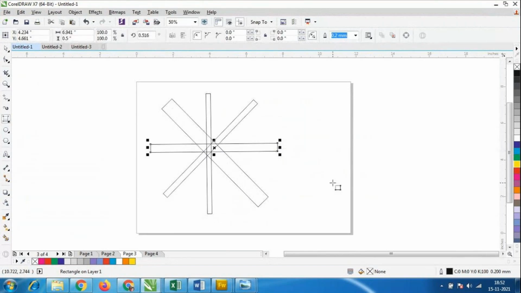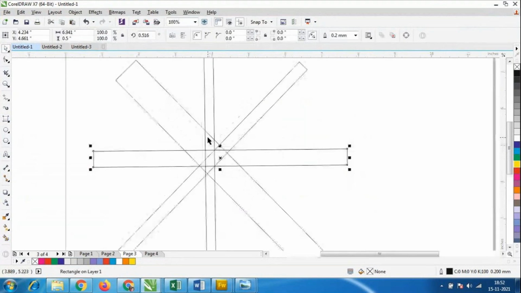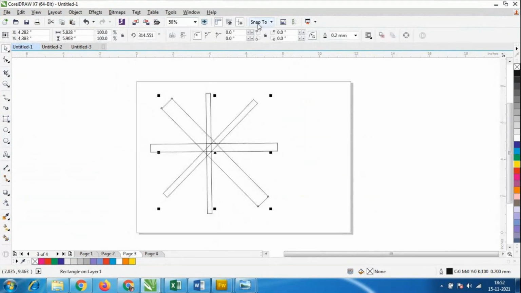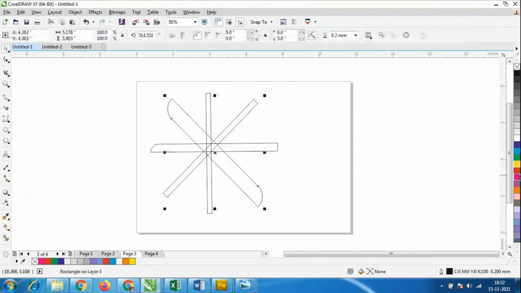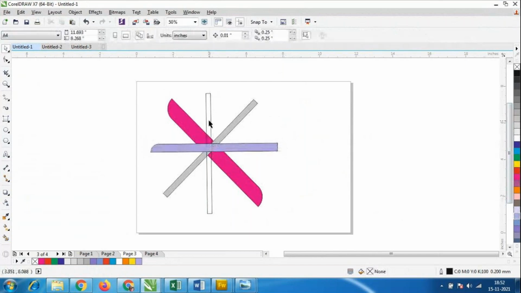Here also we will have the same options that we get in the rectangle tool. I'll select it, and I can give the sizes like this. One size is like this, and one size is like this. We could have the shape. Any of the designs we can change like this. Even I'll select this one and give the colors, whatever colors we want. So that is under the 3-point rectangle. This is also a very important tool.